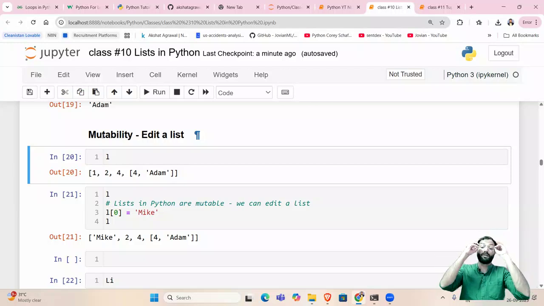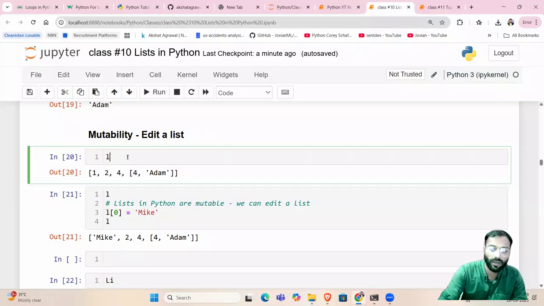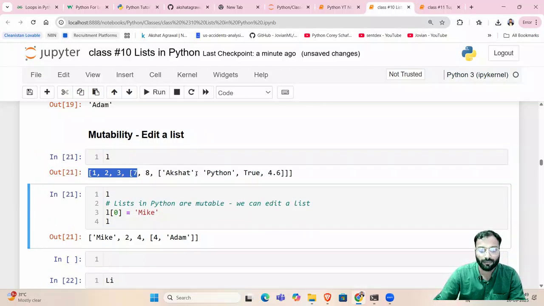So whenever we are going to build a large application or any machine learning or data science algorithm or any program, just remember the type of data, the data which can be changed in the future should be stored in a list, and the data which cannot be changed in the near future should not be stored in a list, right? So mutability means we can edit a list. So if I show you L, so L is a list like this.